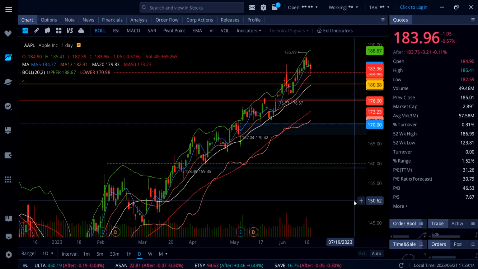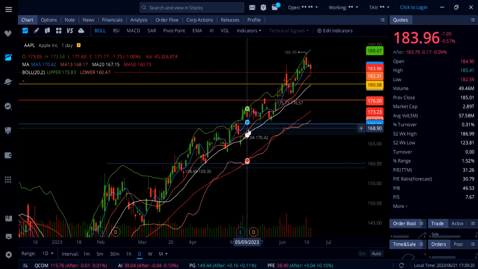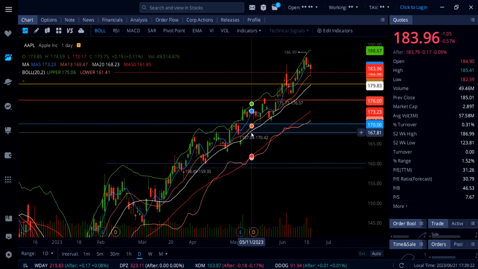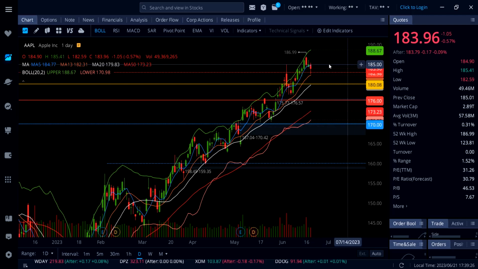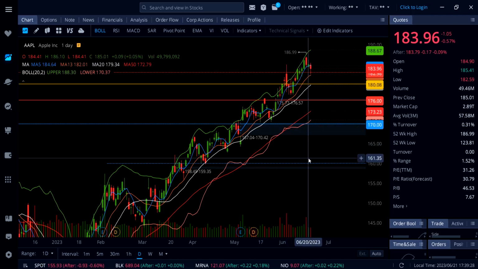On Apple, stock is down 0.57%, so a small pullback on Apple stock, and it's holding above the 13 SMA on this daily chart, sitting at 182. Came down to 182, went back up to 185, got rejected, and now it's holding 183, that previous all-time high, as a support into closing. So 183, 182 will be a key level to watch on Apple going into tomorrow.